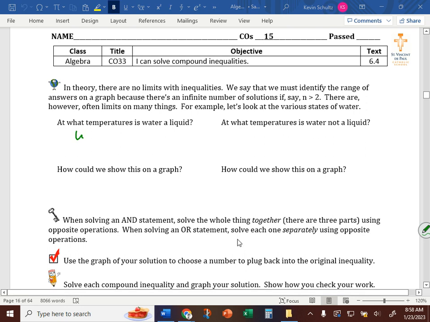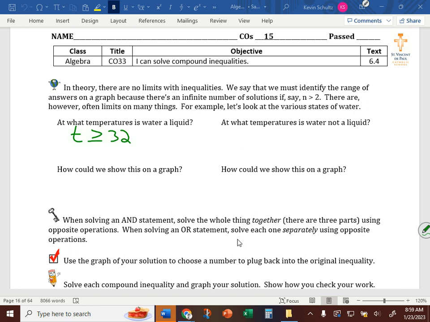So we can say that water is a liquid when the temperature is greater than or equal to 32. It can't be equal, it should just be greater than 32. Does that mean that at any temperature greater than 32, water is a liquid?